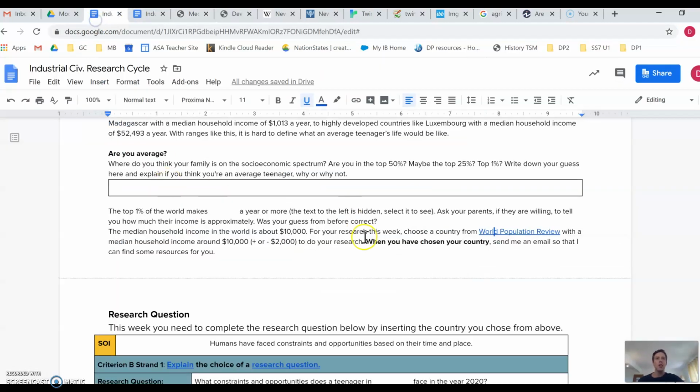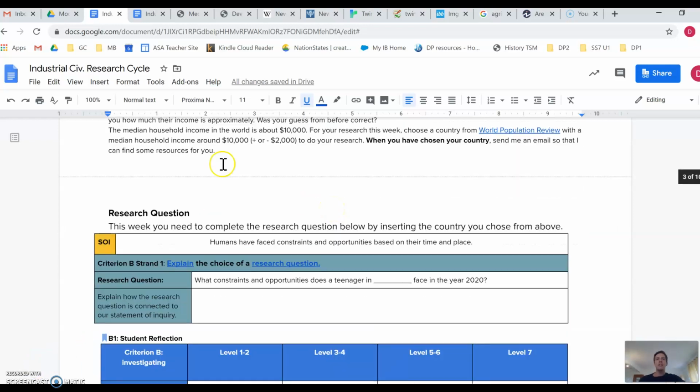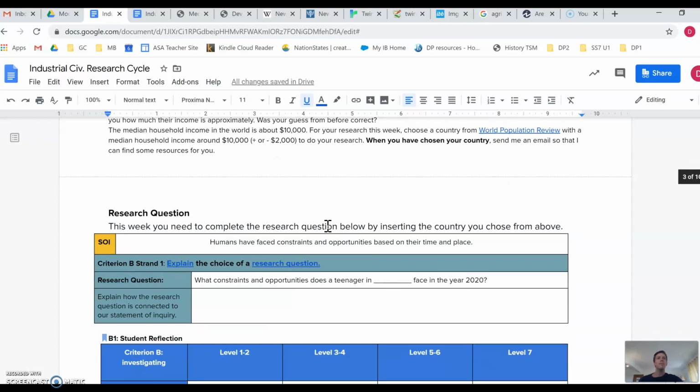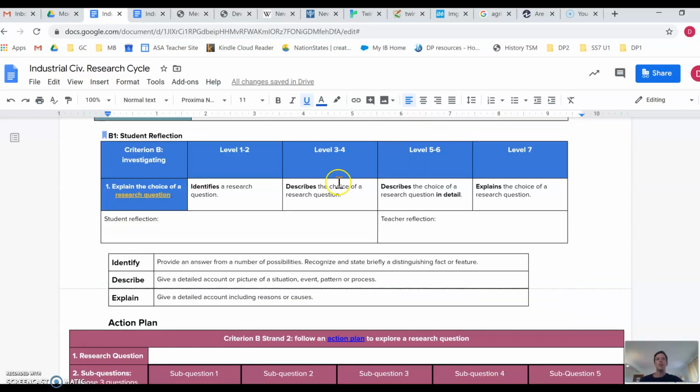You need to choose any one country that you want to research. It should have a median household income around $10,000, so plus or minus about $2,000. Once you have selected which country you would like to do, come down to the research question section and put the country in here, and then explain how the research question is connected to our statement of inquiry. Also, please let me know what country you've chosen, so that I can send you some resources.